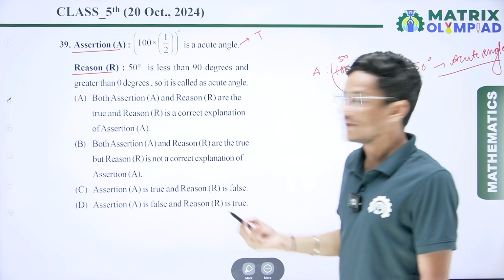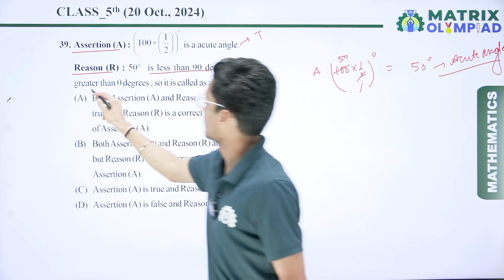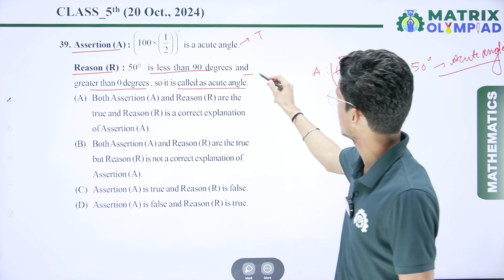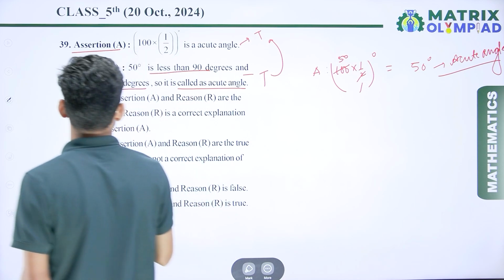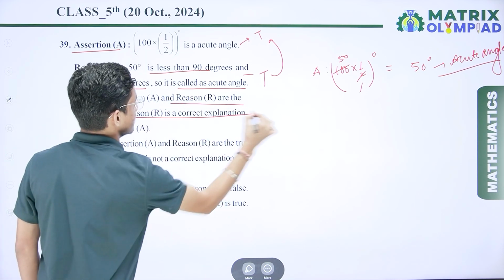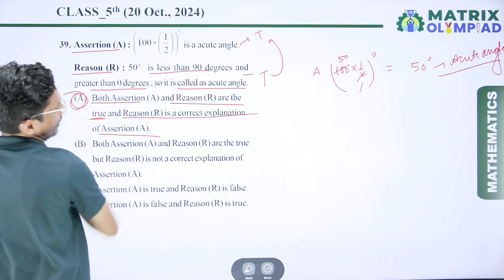If I talk about the reason, that is, 50 degrees is less than 90 degrees, yes, and greater than 0 degrees, yes, this one is also true. So this is called an acute angle. Yes, the definition of an acute angle is correct, and this is the correct explanation of the assertion. So we can say that both assertion and reason are true, and the reason is the correct explanation of the assertion. Here option number A is the correct answer.